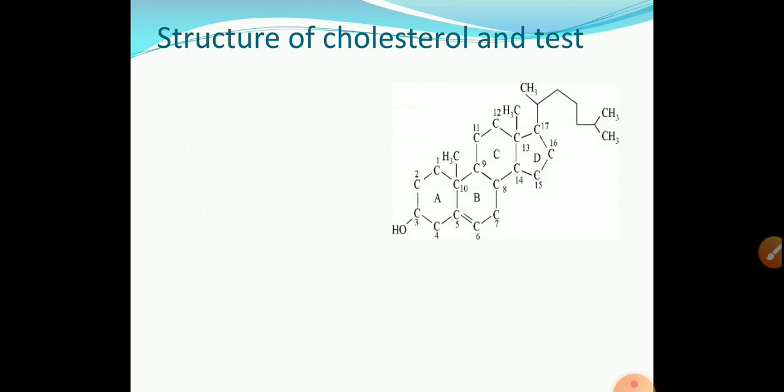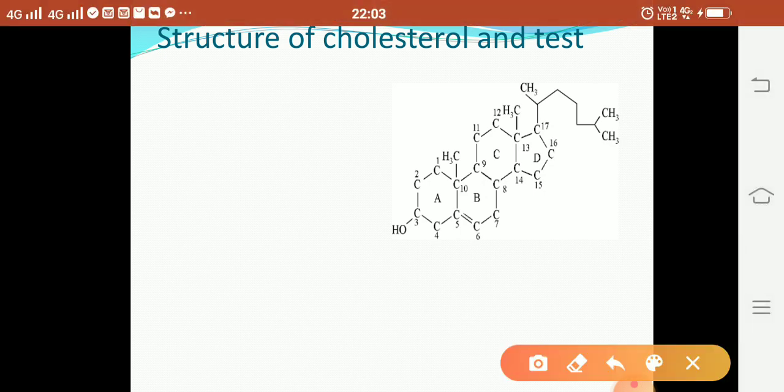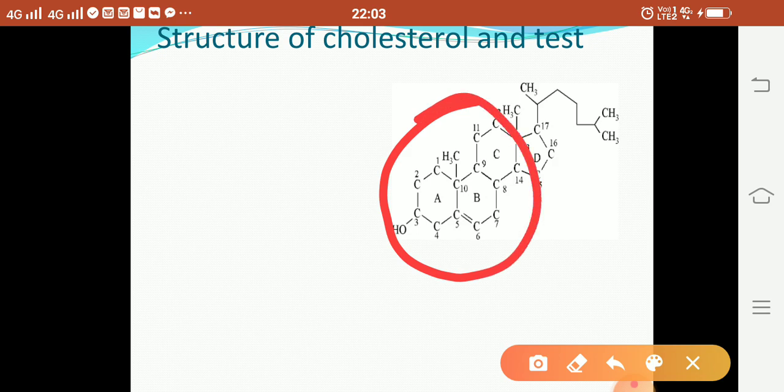Next is the structure of cholesterol and its chemical tests. In every exam, this question is also asked. So everybody remember the structure of cholesterol. Cholesterol is a steroid. Steroid means what? They consist of three six-member rings and one five-member ring, the cyclopentane phenanthrene nucleus. This is the basic steroid skeleton of cholesterol.